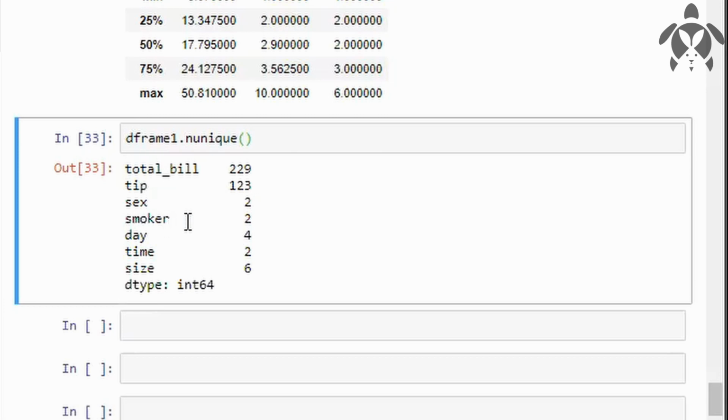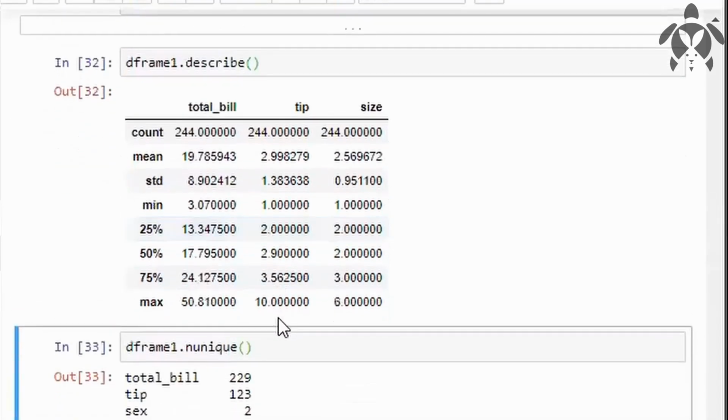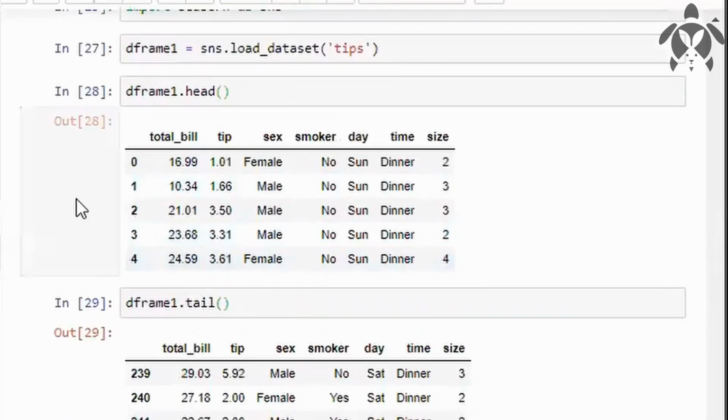In smoker. So tips is a data set of a restaurant, you can say. This is the total bill of the food he had and the tip he gave, and this is the number of males and females who are coming to that particular restaurant, and this is the number of people, you can say, who are smoking or not smoking.